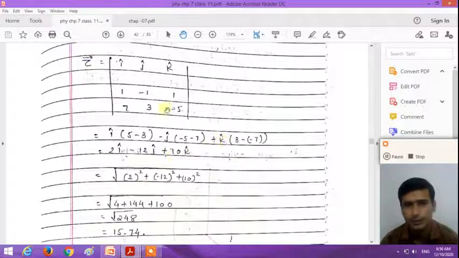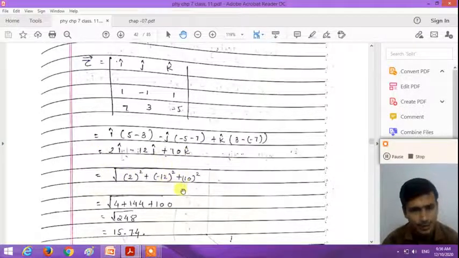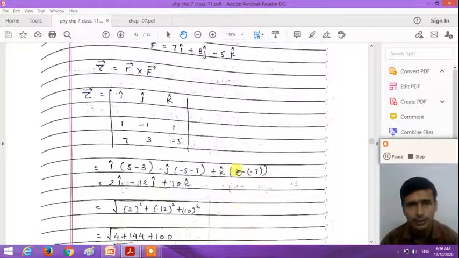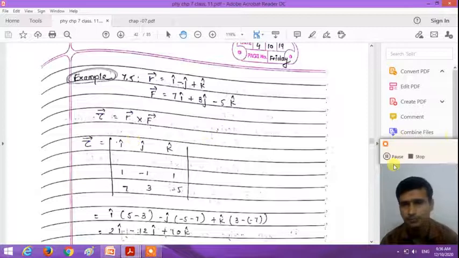So here k, eliminate row and column containing k, 3 into 1, 3 minus 7 into minus 1, minus 1, minus minus plus, we get 10k. So torque acting on the particle tau is equal to 2i plus 12j plus 10k, right? And magnitude of the torque is under root of 2 square plus 12 square plus 10 square, we get the magnitude of torque, right? Understand how we can solve this example?